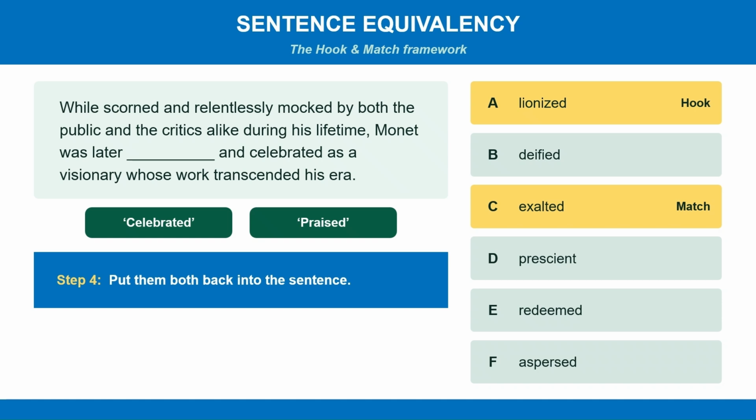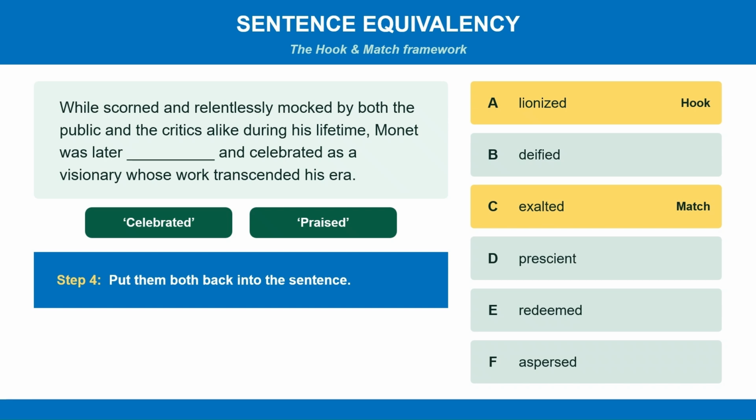And finally, we put both words back into the sentence to make sure the sentence means the same thing with each word. Monet was later lionized and celebrated. Yep. And Monet was later exalted and celebrated as a visionary. Yeah, they both work and they both give the sentence the same meaning.